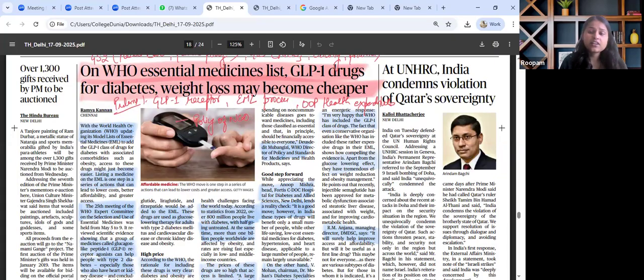From prelims perspective, we need to know WHO, its role, and India's healthcare spending, Centre and states both combined. What are the improvements that are required? What is a GLP receptor? Afterwards, we need to know about the policy for NCDs, non-communicable diseases, that we have developed, affordability, and health equity, which is the need of the hour. There is also the divide we are seeing between urban and rural areas, and how equity could be obtained on this issue.